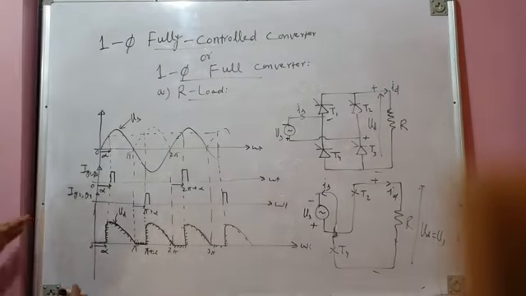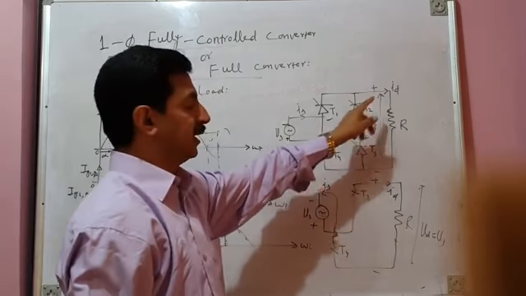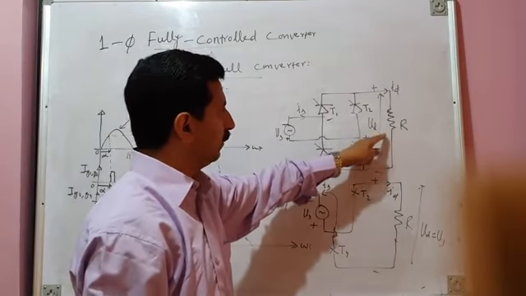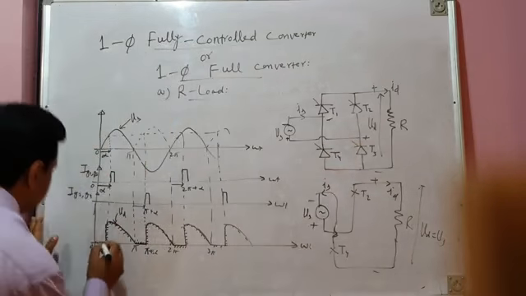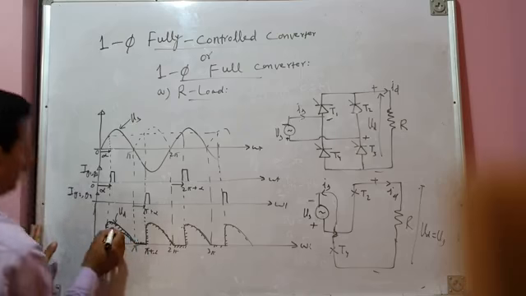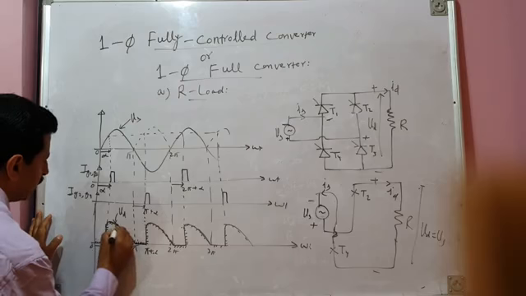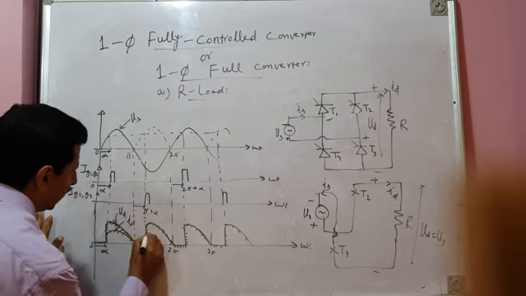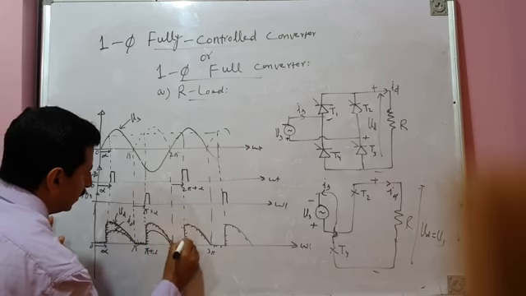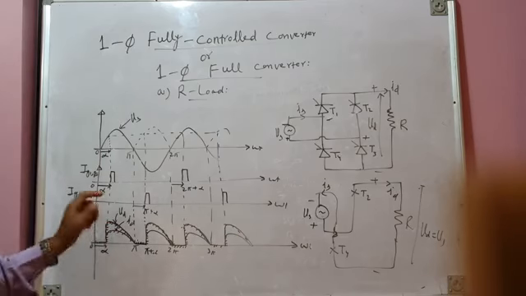Okay, fine. Now what about load current? Since this is a purely resistive load, there is a linear relationship between load voltage and load current. Load current will very closely follow load voltage. So this will be your load current. It will have the same pattern as load voltage. So this is load current Id. Similarly, in the next half cycle, this is load current. So this is load voltage, this is load current.